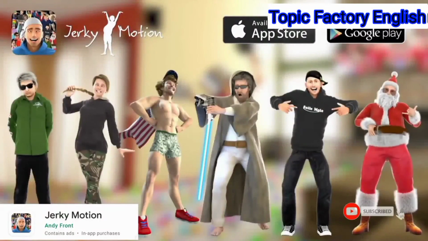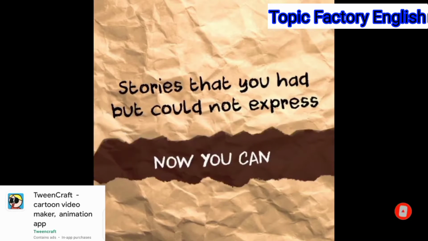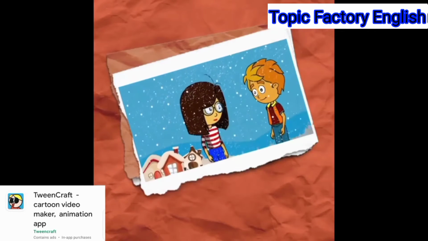Twincraft Cartoon Maker and Animation app. Friends, in this app you can make whatever you want. There are special type of characters available in this app.